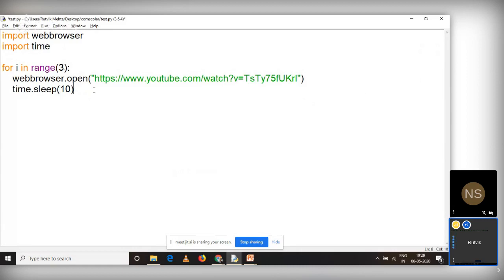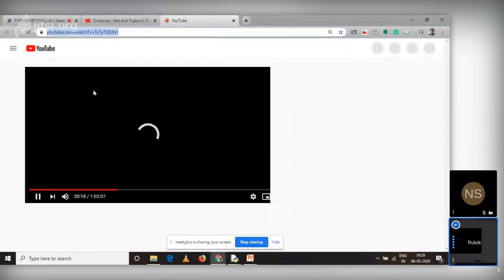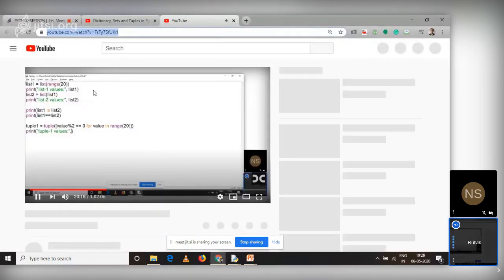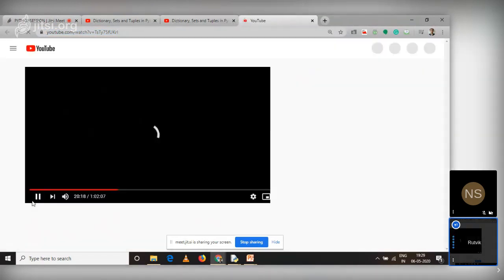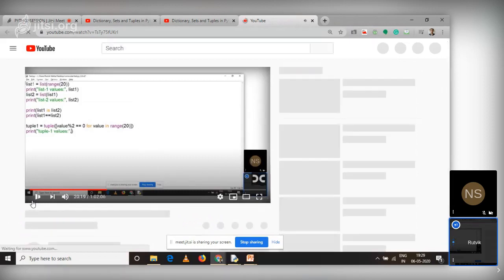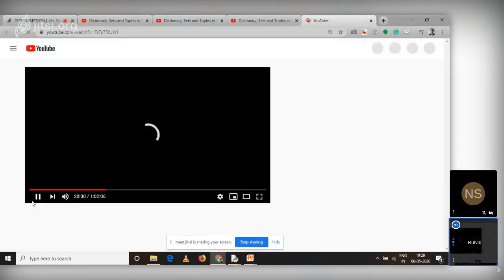So now let us run this program and see how it works. It's a very simple thing. I'm just running this code. And if you can see, this is opening my YouTube video for the first time. Now it will wait for 10 seconds, and after 10 seconds, again the YouTube is opening. After 10 seconds, one more time, YouTube will open. So you can see that my tabs are getting opened again and again.